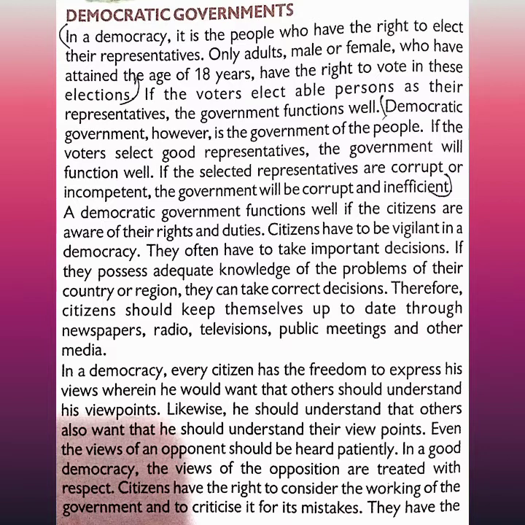Democratic government, however, is the government of the people. If the voters select good representatives, the government will function well. If the selected representatives are corrupt or incompetent, the government will be corrupt and inefficient. So here it is said that if voters select good representatives, the government will be good, and if they select corrupt representatives, then it will not function well, and it will be a corrupt and inefficient government.